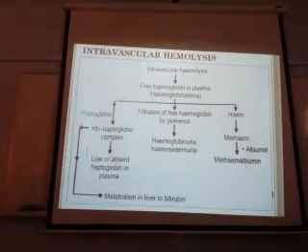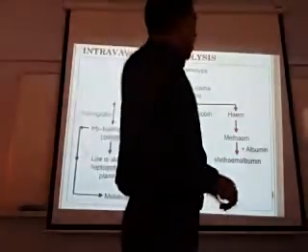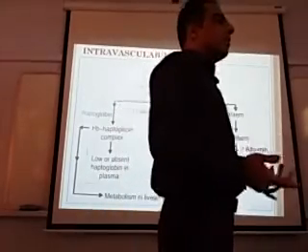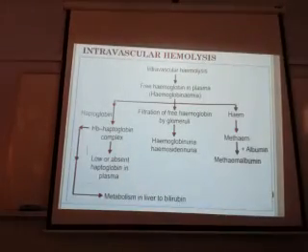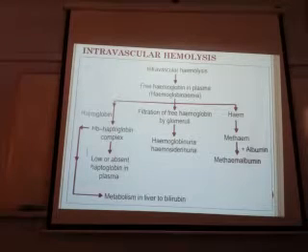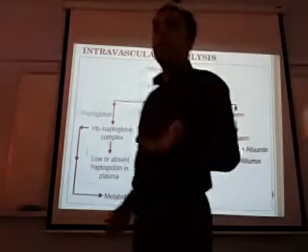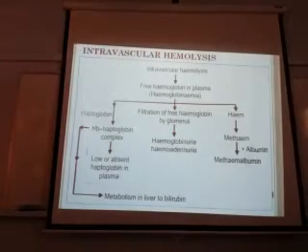Together or one by one? All of them, together. Because there is free hemoglobin, some of it will bind to haptoglobin, the remaining of it will be excreted, and some of it will form the metheme. All the things will happen together. So this is intravascular hemolysis. Is it clear? Yes, this is clear.